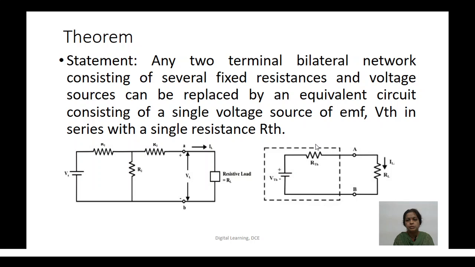Several resistances can be replaced by a single resistance. So the complex network can be simplified by having a single source and a single resistance, called the Thevenin voltage and Thevenin resistance, connected to the load resistance. In the simplified network, whatever current we get will be the same as what we had in the complex network.